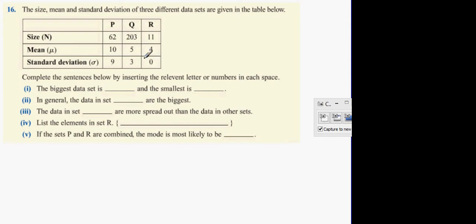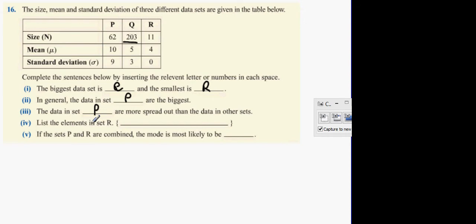The biggest set is the set with the biggest n value. The biggest set is Q, and the smallest set is R, because R has 11 and Q has 203. In general, the data in set P is the biggest because it has the biggest mean. The data in set P is the most spread out. The one that has the largest standard deviation is the most spread out, okay? So the data in set P are more spread out than the data in the other sets.